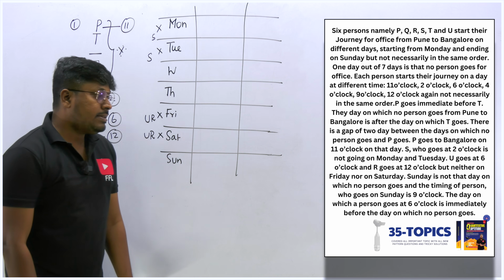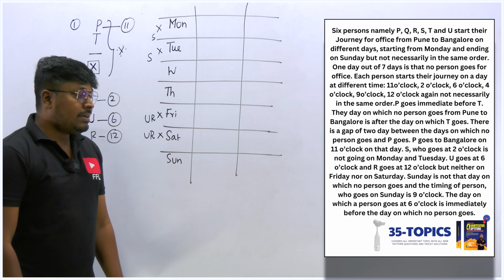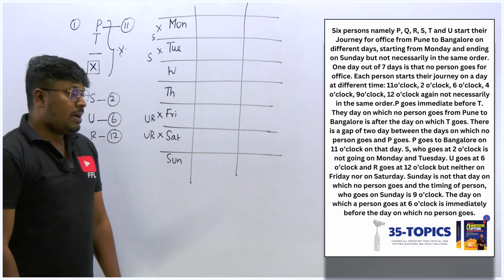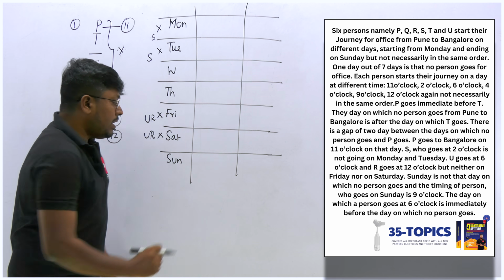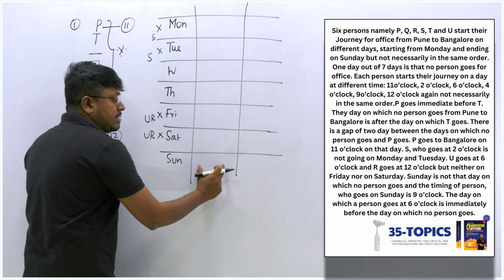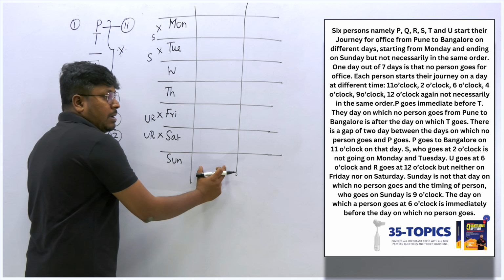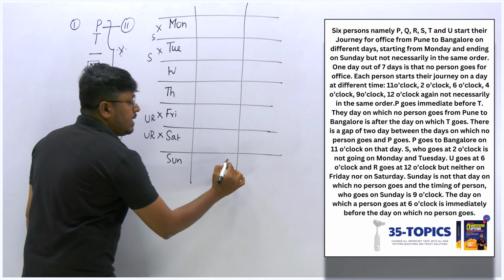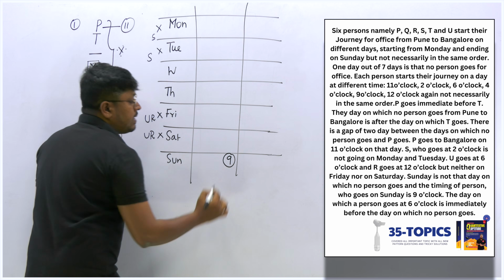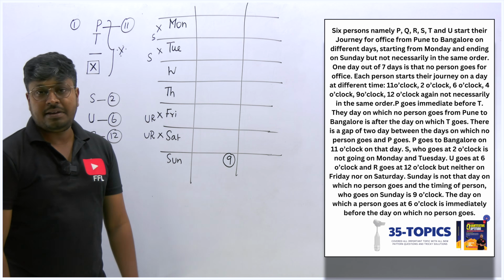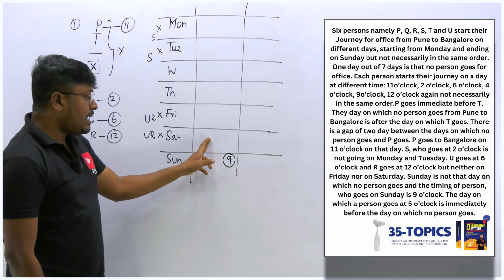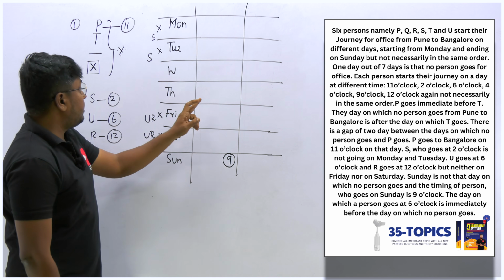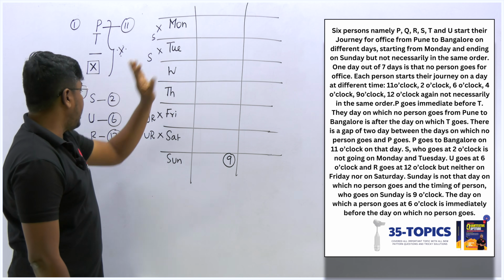So next point is Sunday is not that day on which no person goes, and the timing of the person who goes on Sunday is 9 o'clock. So what they are saying is that on Sunday the no-person case will not be here, but the person who is going on Sunday is going to the office at 9 o'clock. So they have mentioned the timing here. That means Sunday will not be the off day. So I think Saturday can be the off day and Friday can be the off day. Any one of the days can be the off day, right?